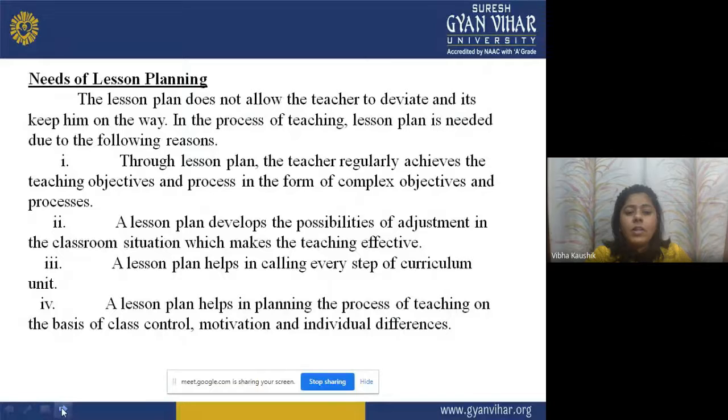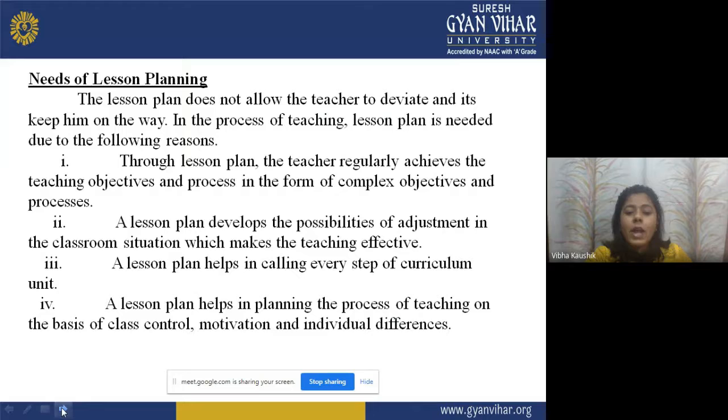Now, the second one is that a lesson plan develops the possibility of adjustment in classroom situations, which makes the teaching effective. A lesson plan developed by the teacher develops the possibilities of adjustment in classroom situations, which makes the teaching effective.